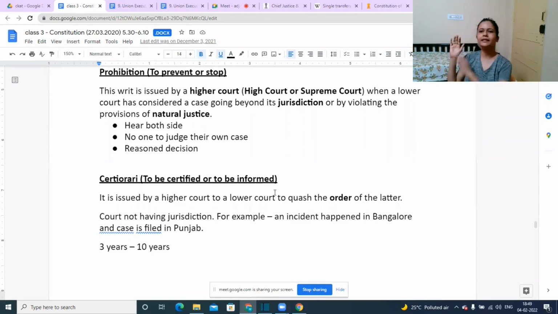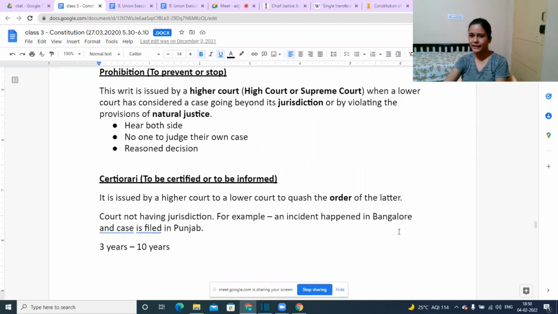The higher court would say, it does not matter even if the lower court has already given a decision, that decision is not binding. Why? Because it was wrongfully decided. They did not have jurisdiction, but still they decided the case. So this order, this decision, is not binding. It is not valid.